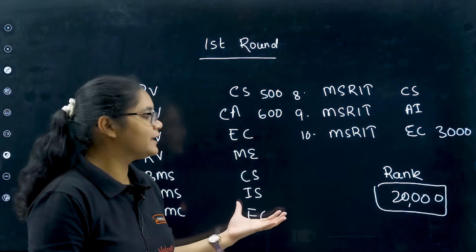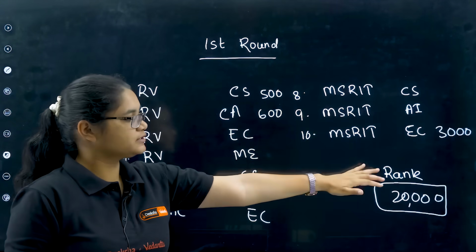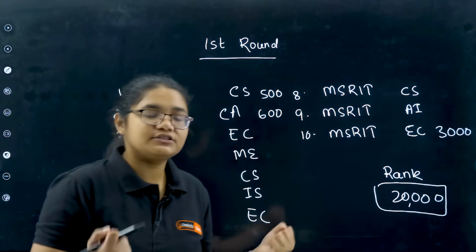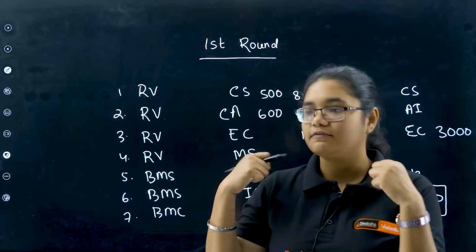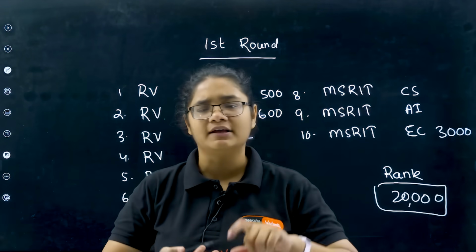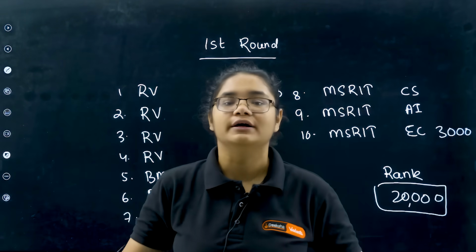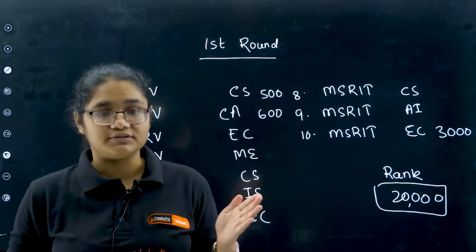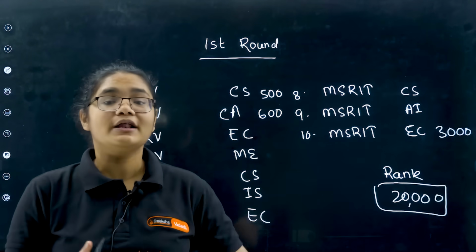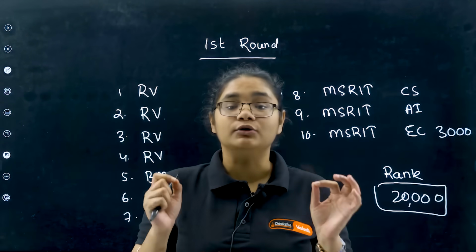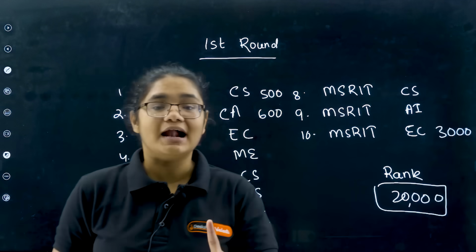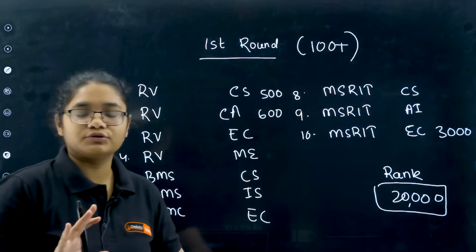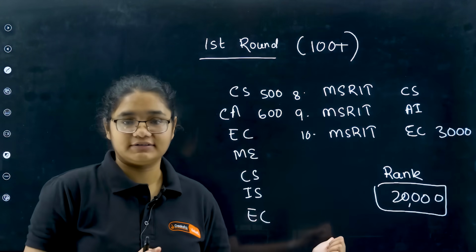So in the first round, if you didn't get it, that means in the second round also it is very difficult to get, because the cutoff is very high. So the point is, whatever colleges you decide to get, whether the cutoff is high, whether seats are there or not, you should add them in the list. Later you can delete options and rearrange them, but you cannot add new colleges. Please remember, you cannot add any new colleges. That is why add as many options as possible. At least 100 plus option entries should be there in your list.